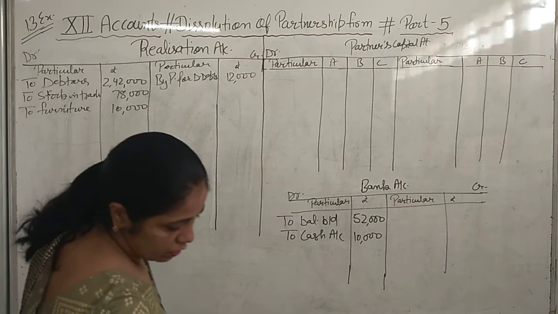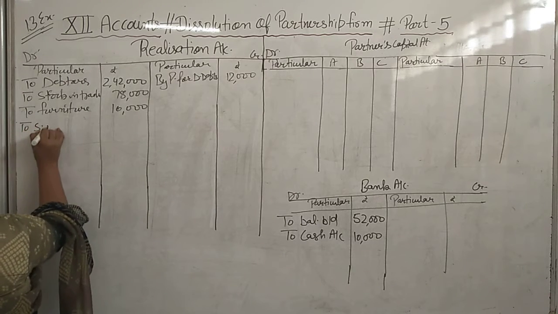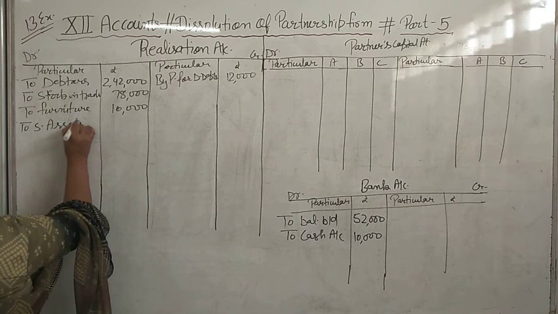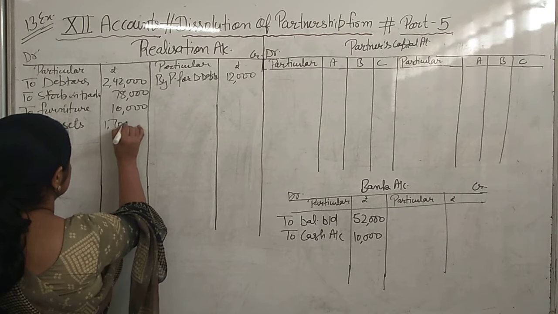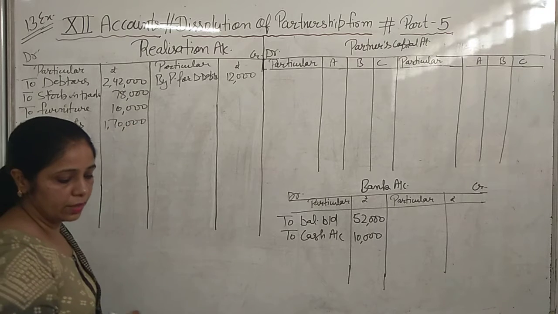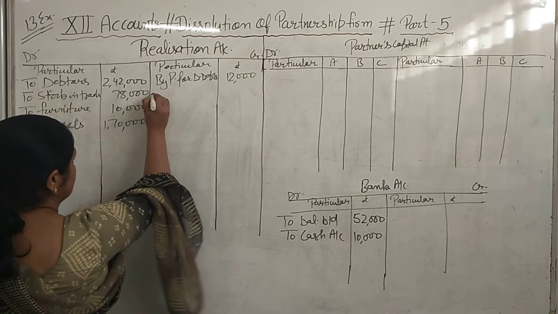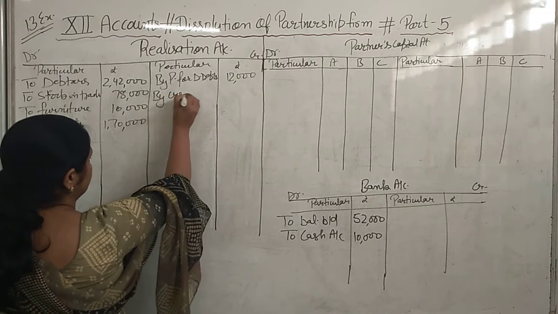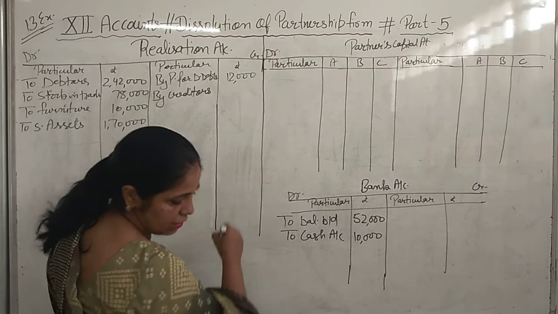Fine. Now next is sundry assets, which is at 1,70,000. Okay. Now we will see the liability side. Creditors we will transfer to the credit side of the realization account, by creditors 60,000.